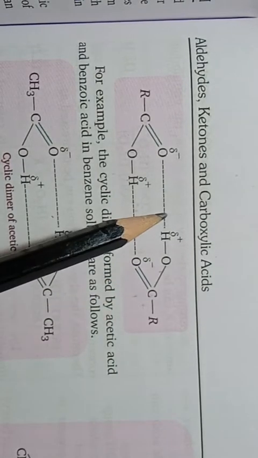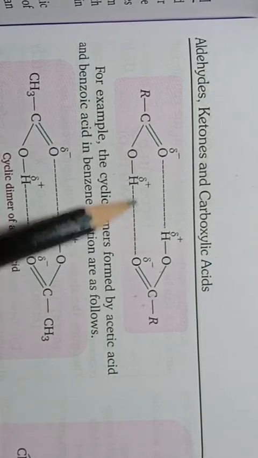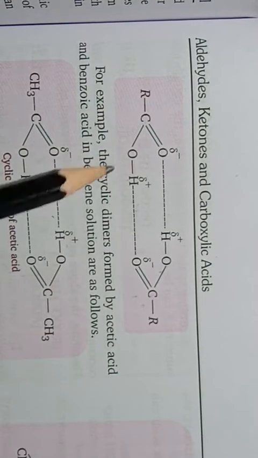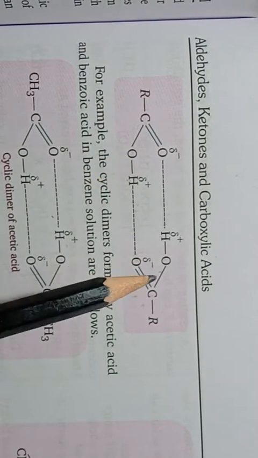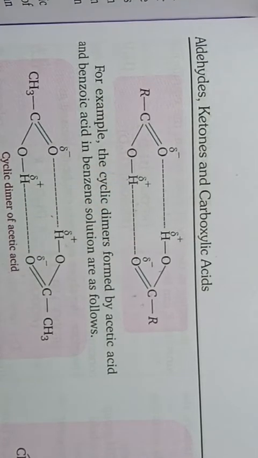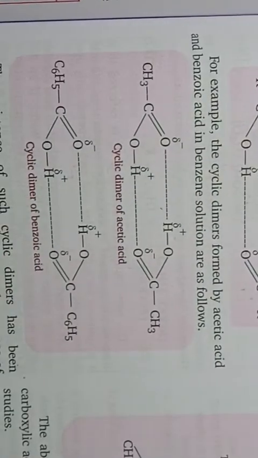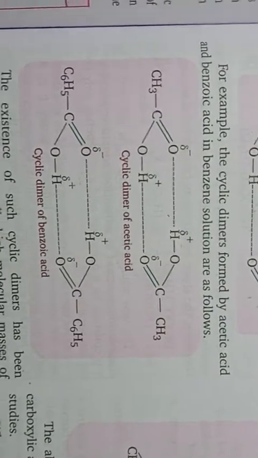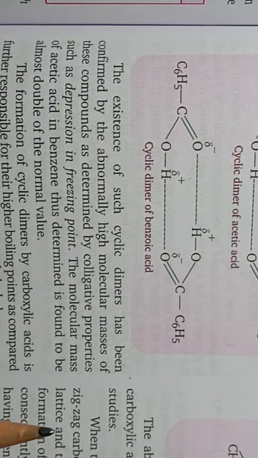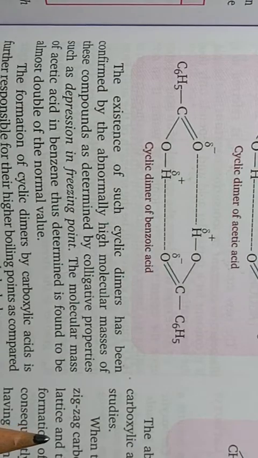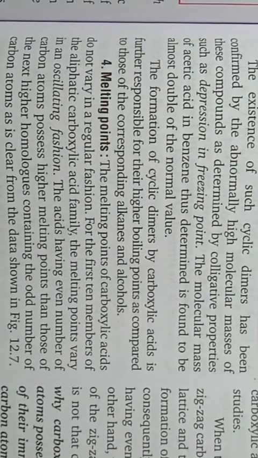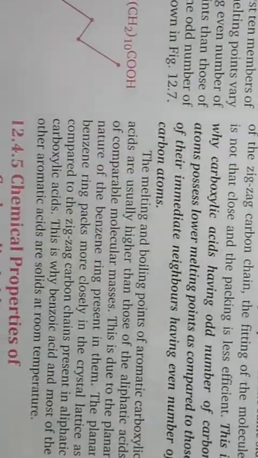Okay students, so there are two hydrogen bonds in each molecule of carboxylic acid. So each molecule of carboxylic acid exists in the form of a dimer. Okay, so these are the two reasons why boiling points of carboxylic acids are higher than the hydrocarbons and also than alcohols.